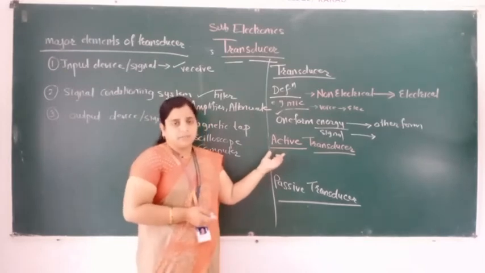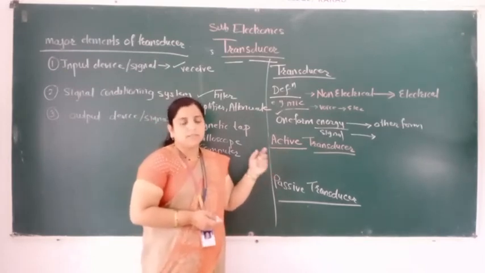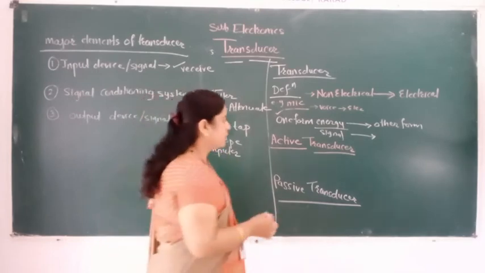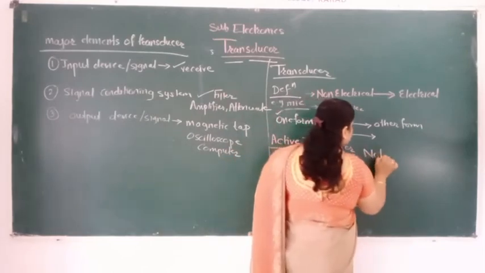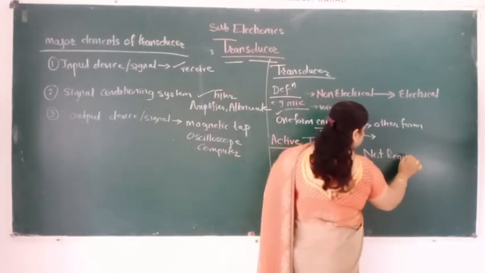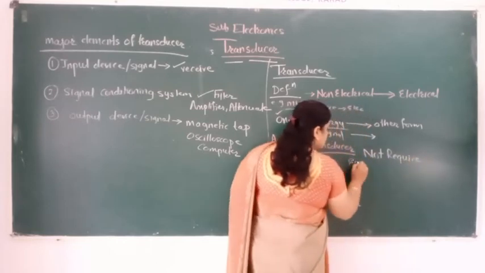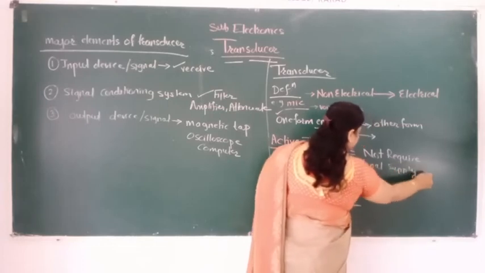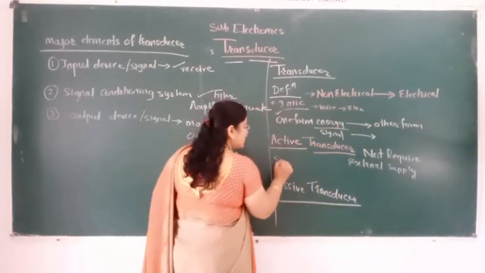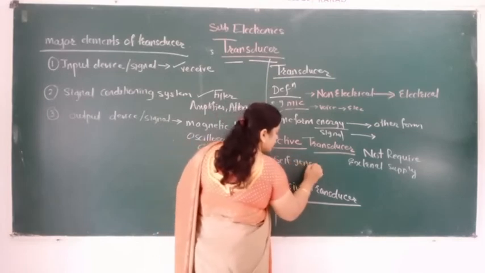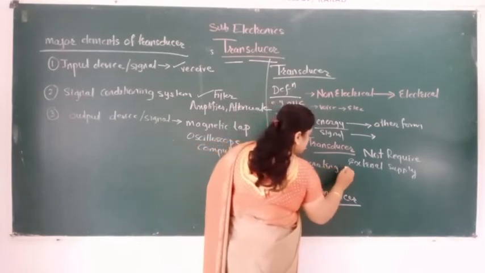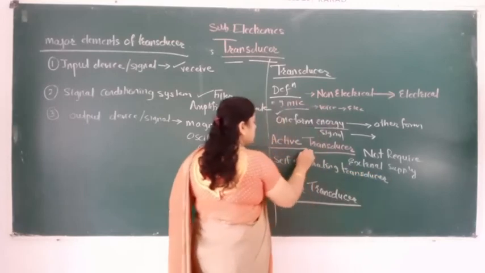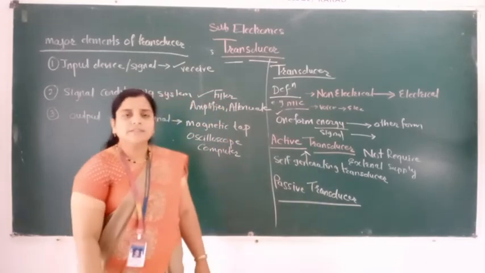Active transducer is nothing but one which does not require external supply to work. Or it is also called a self-generating transducer. This transducer is also called a self-generating transducer.